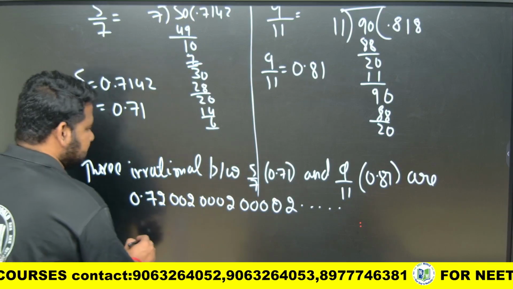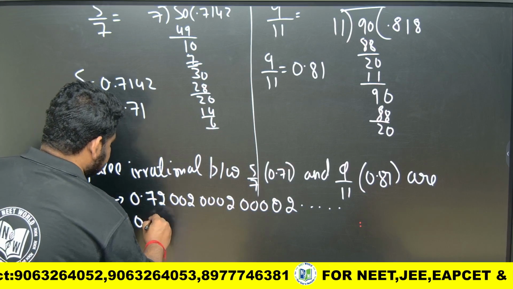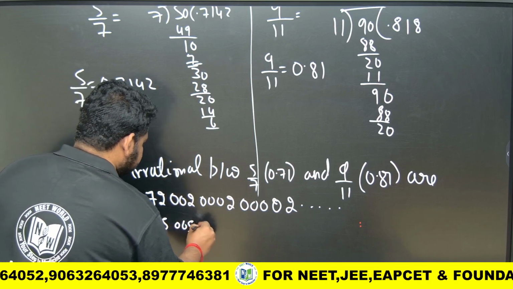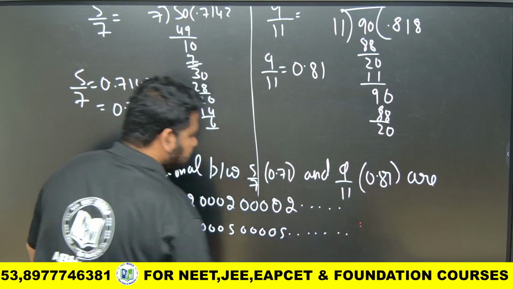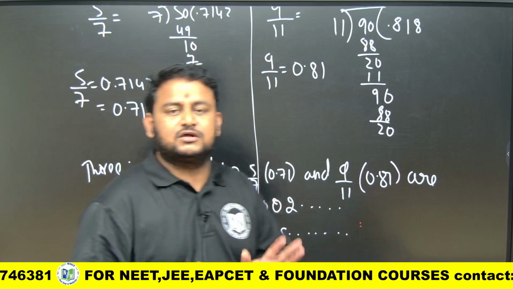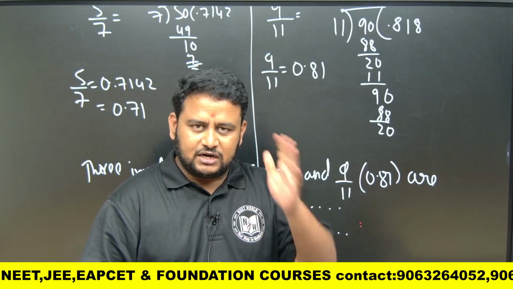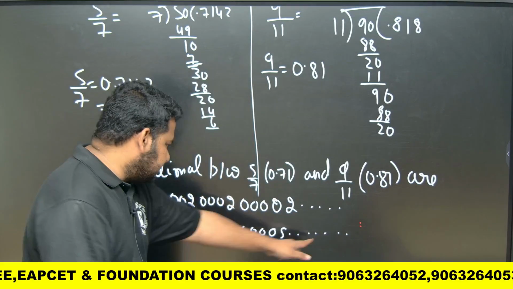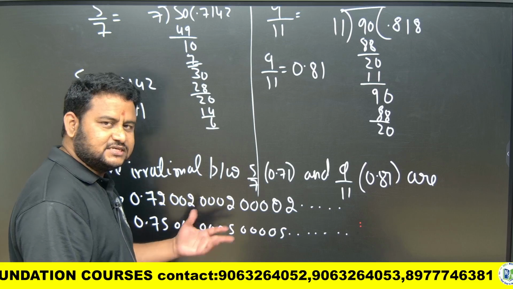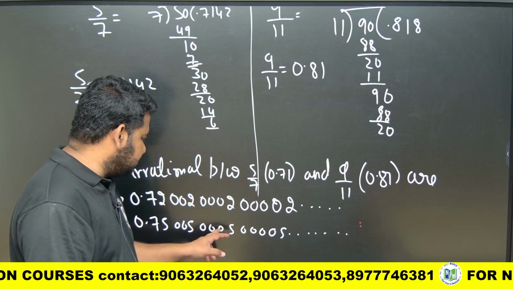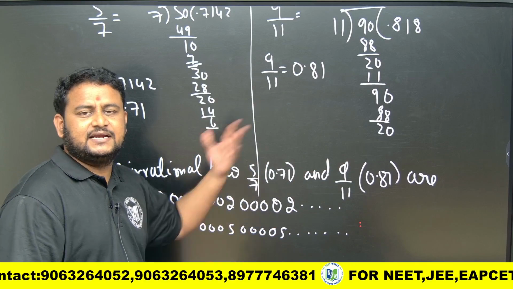Next, another number. See, this is one number. Another number, let me write it as 0.75005000500050005, dot. That is why I stress the importance of knowing the concept. An irrational number means it is non-terminating, and non-repeating or non-recurring. 0.75, 005, if 005 comes again, it means it is repeating, but here it is not repeating. 005, 0005, and like that it continues. So it is non-terminating and non-repeating.